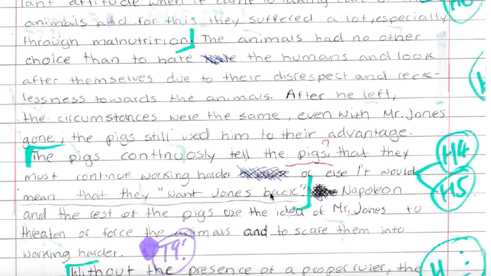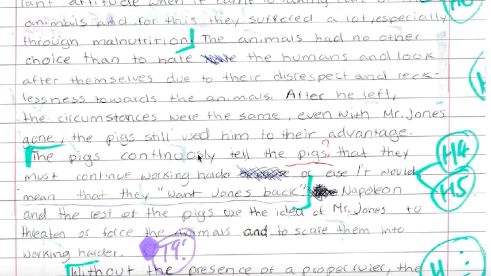Now, the one thing that's missing, and it's missing in a number of different essays, is this final target here, T9, and this is the only thing really missing from this particular student response. So if we take a look through the rest of the paragraph, I'll explain how you can develop T9, an explanation of the writer's argument, following on from the rest of this paragraph. The animals had no other choice than to hate the humans and look after themselves due to the disrespect and recklessness towards the animals. After he left, the circumstances were the same, even with Mr. Jones gone. The pigs still used him to their advantage.